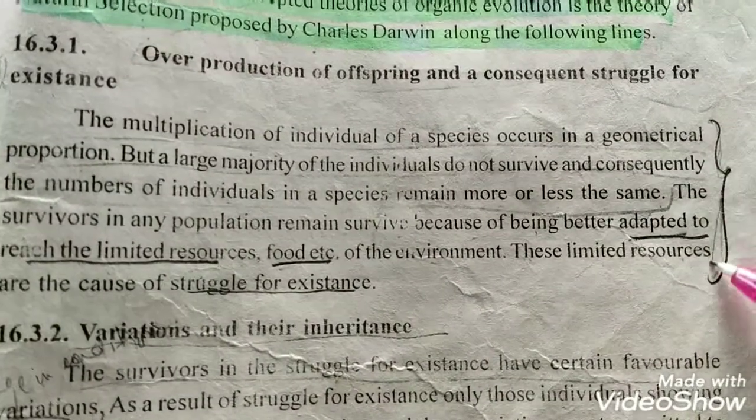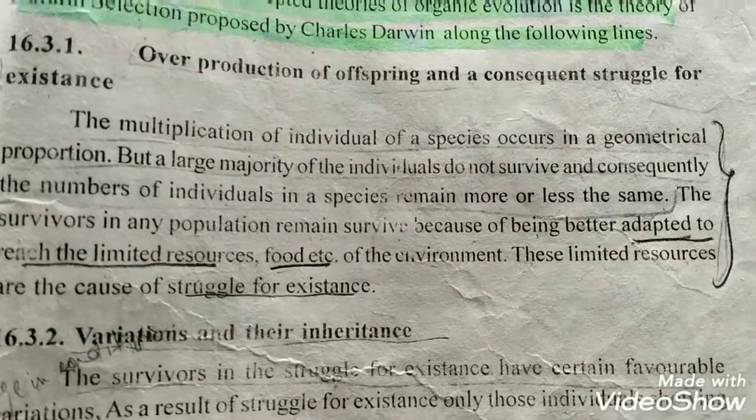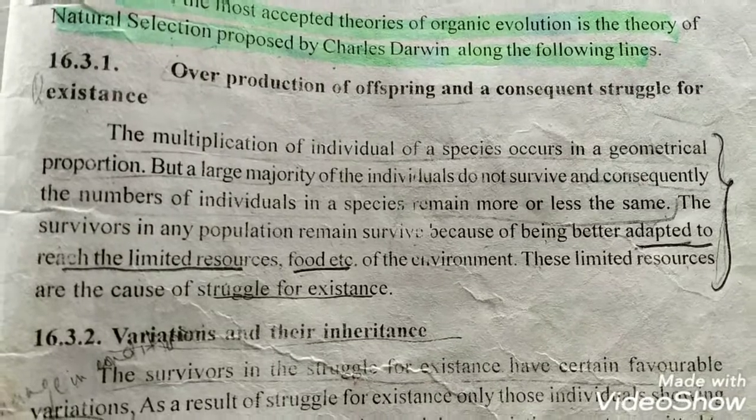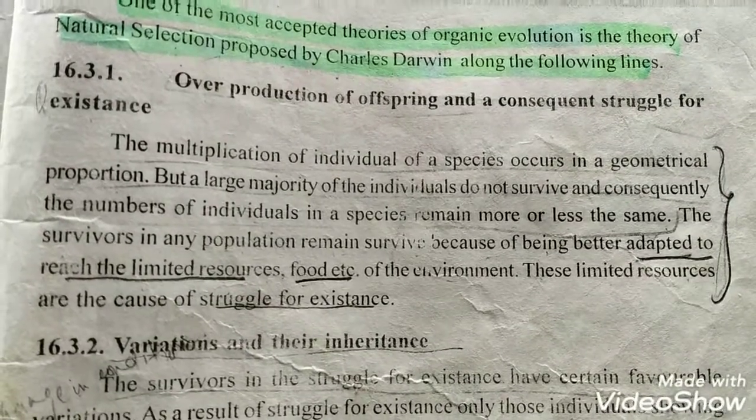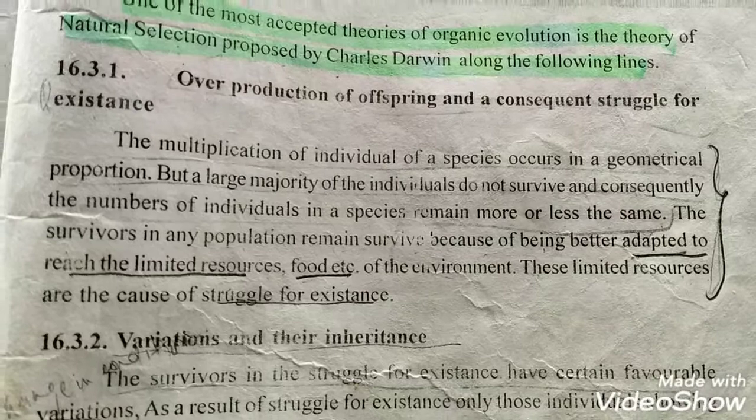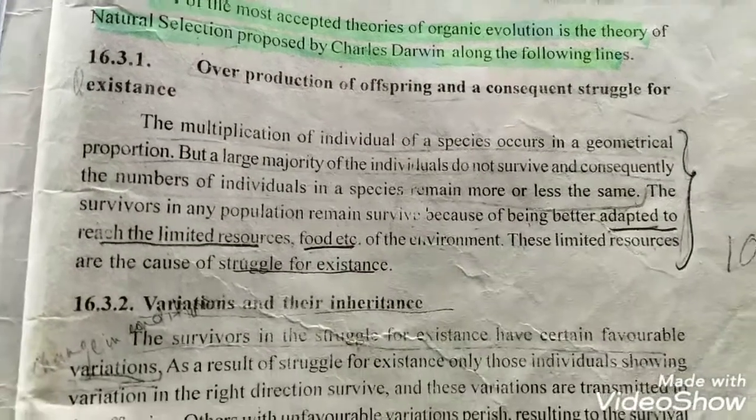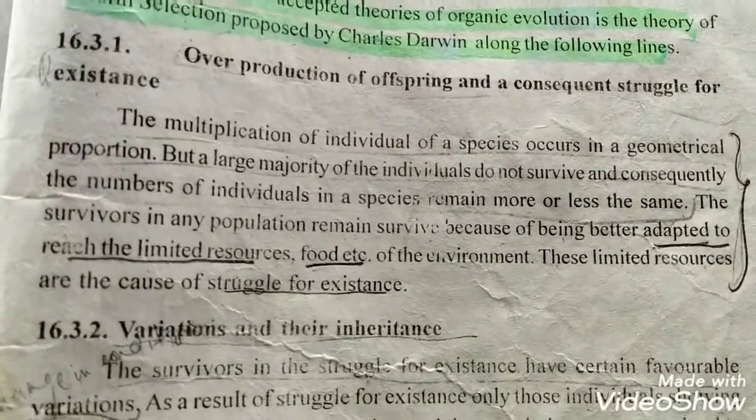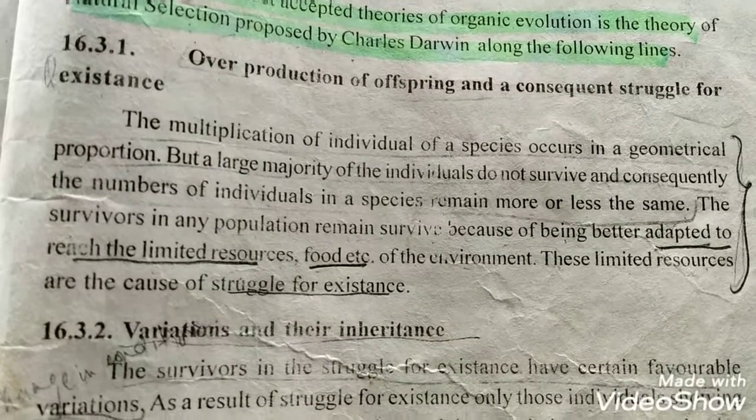This paragraph explains that every organism produces offspring. Even though living organisms produce offspring, not all the offspring are able to survive.